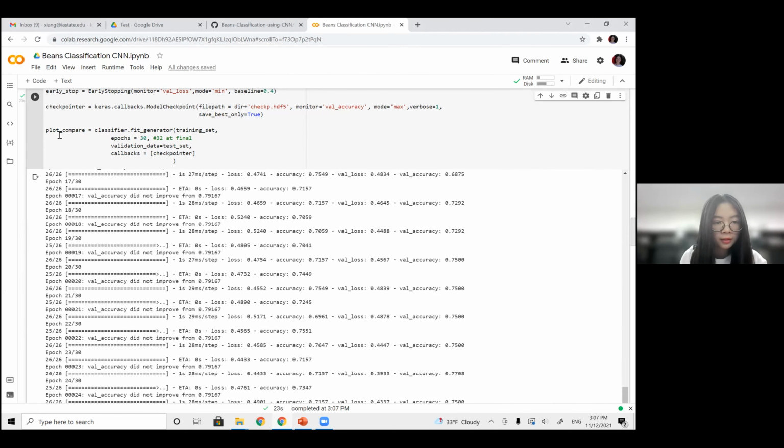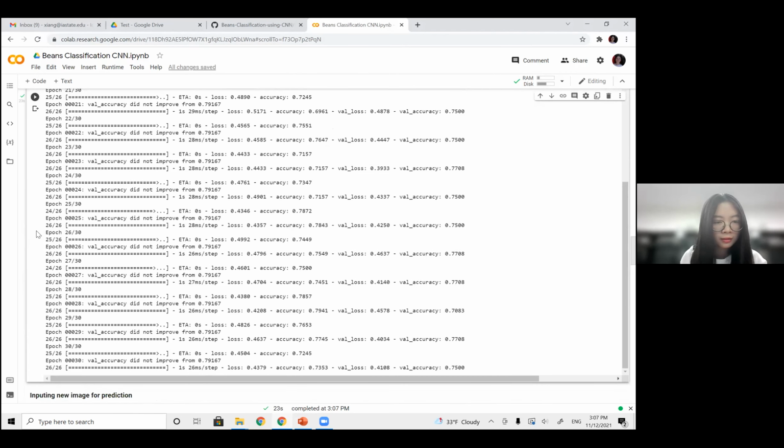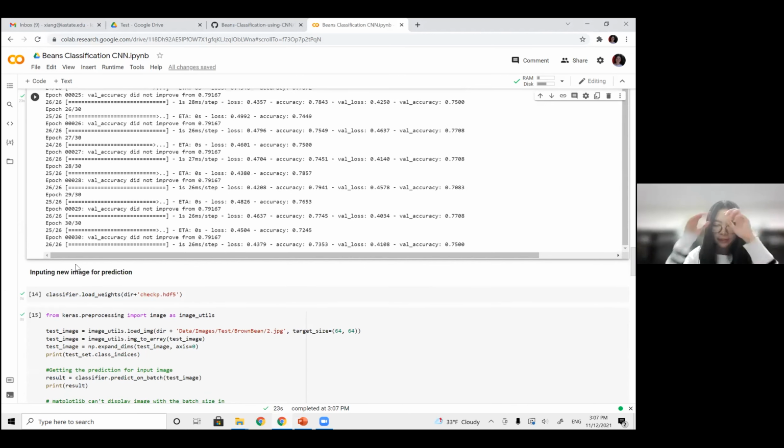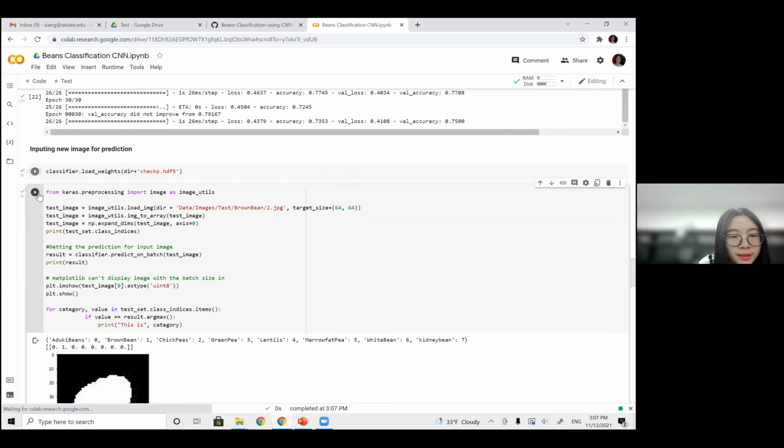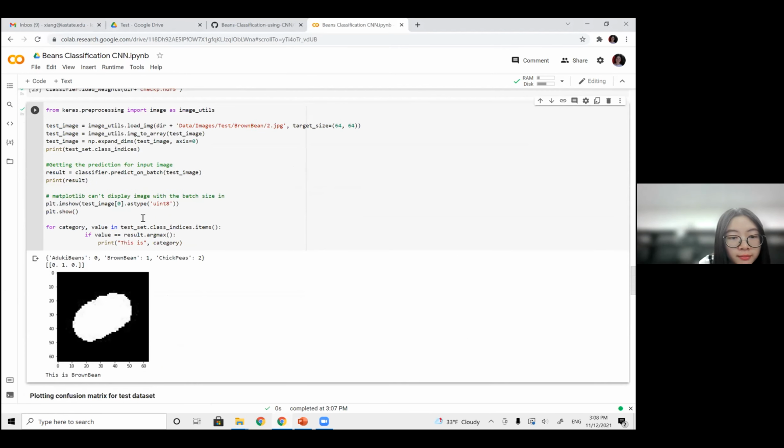Okay, that's not bad. You may find that even though we reduced many layers and many parameters, the performance is still not that bad, I would say, because we reduced the number of classes and the case is simpler. And we load the best weights, take a test.